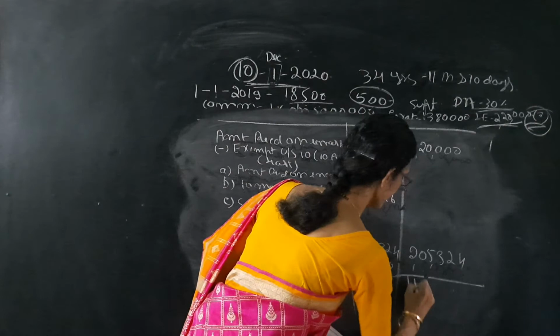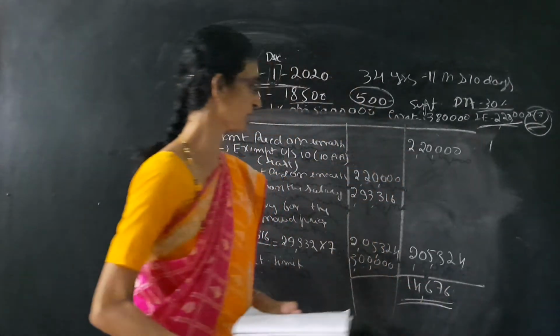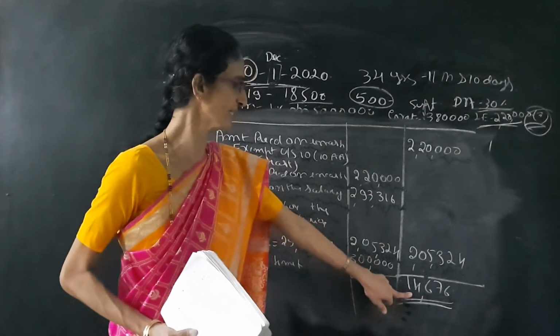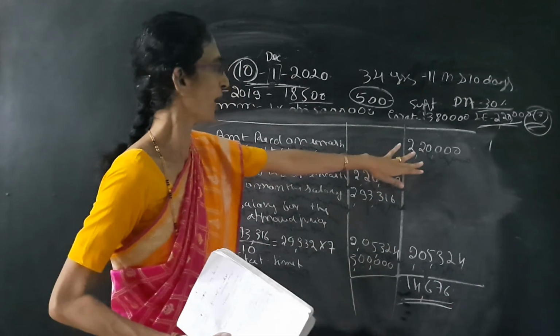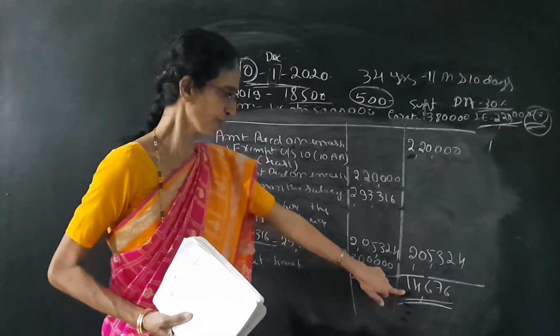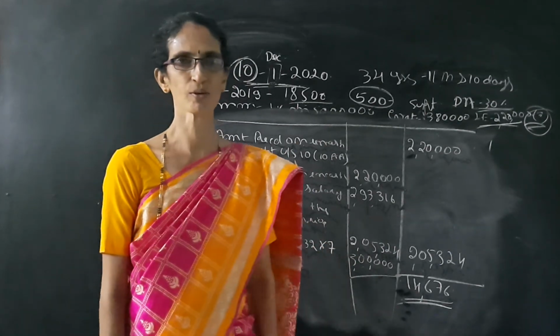So his taxable leave encashment will be 14,676. Out of 2,20,000, his taxable encashment is 14,676. With this we can end the problem.